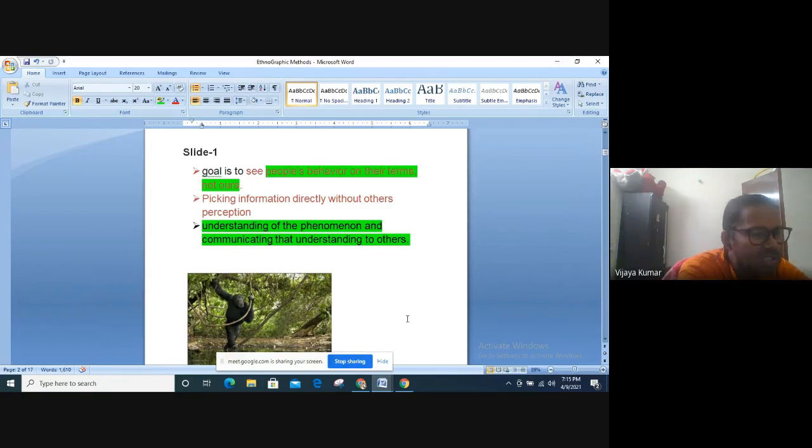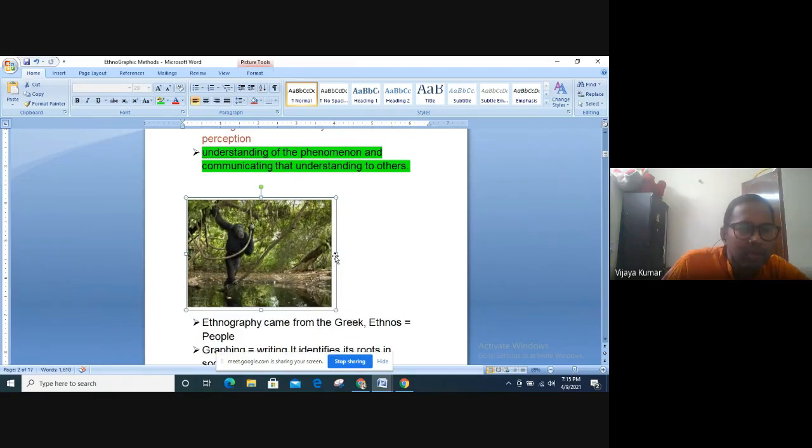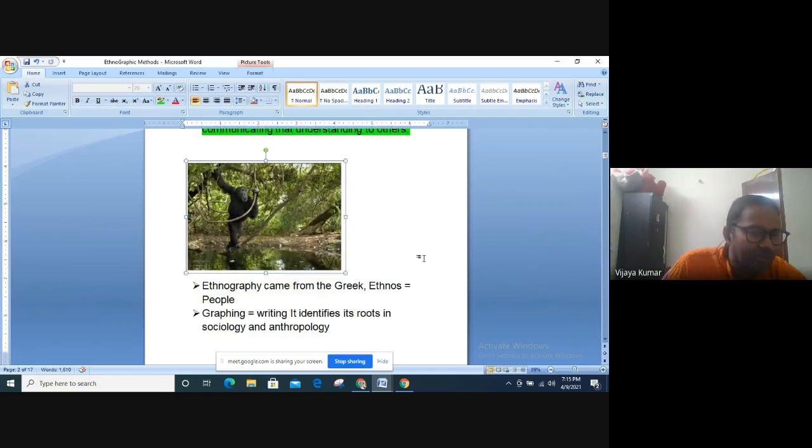And there is a whole science behind understanding others, which we will discuss now. So that's the particular reason I put this particular picture for ethnographic research, is that animals kind of don't have a lot of perceptions about the environment. They just react to the environment. They just look at the environment, they react.